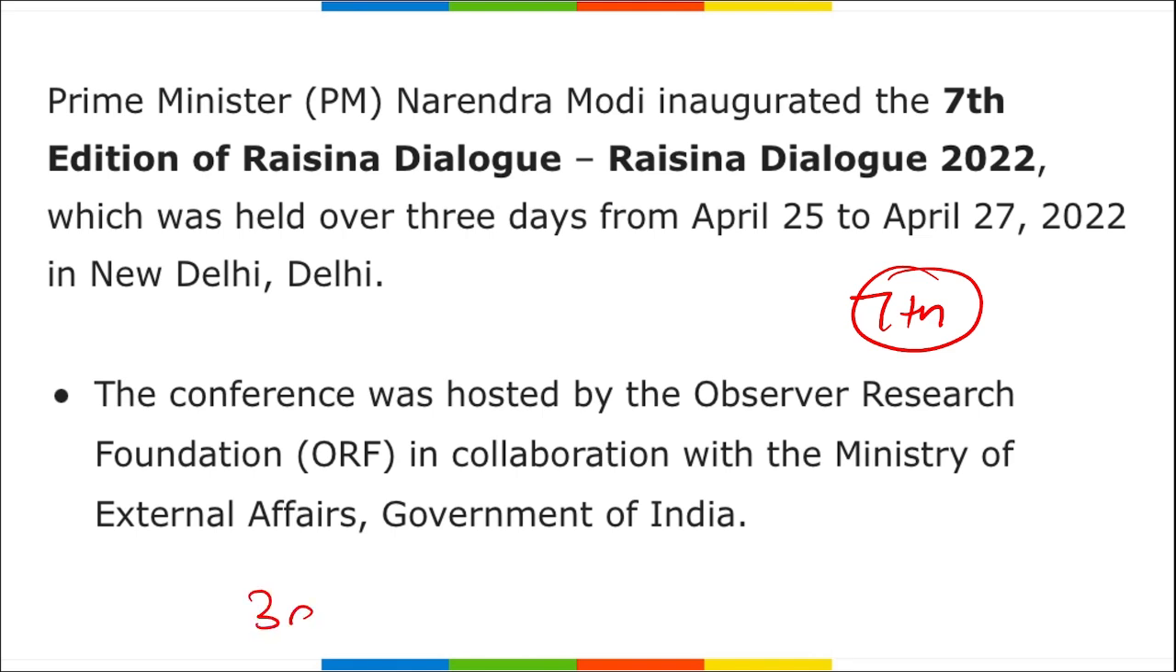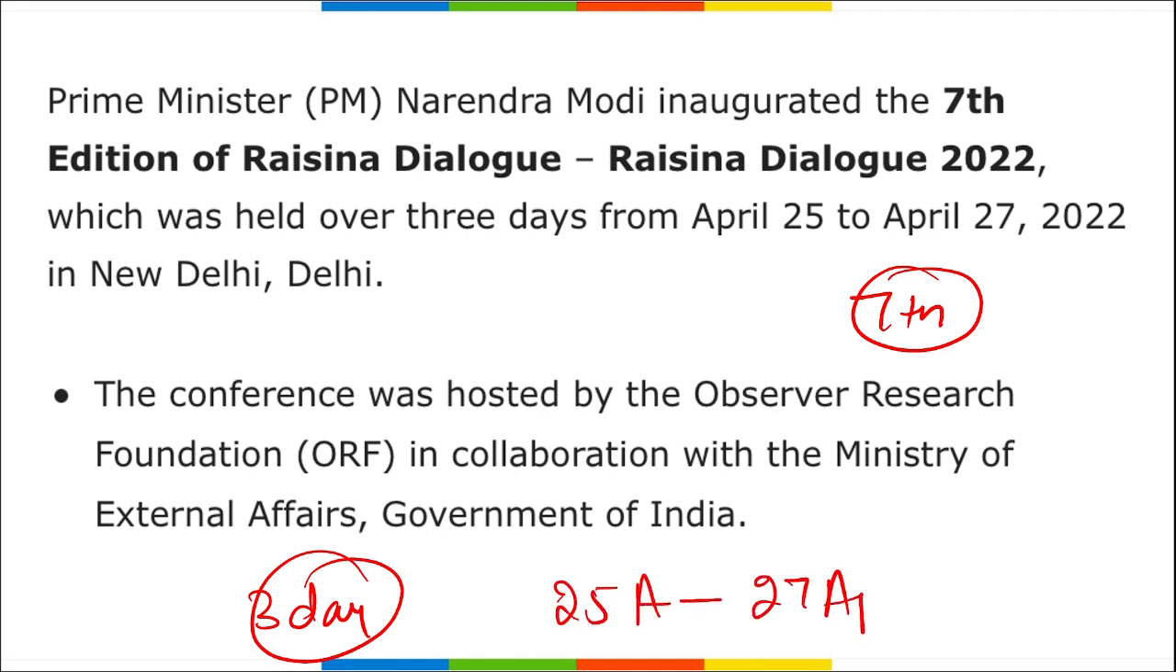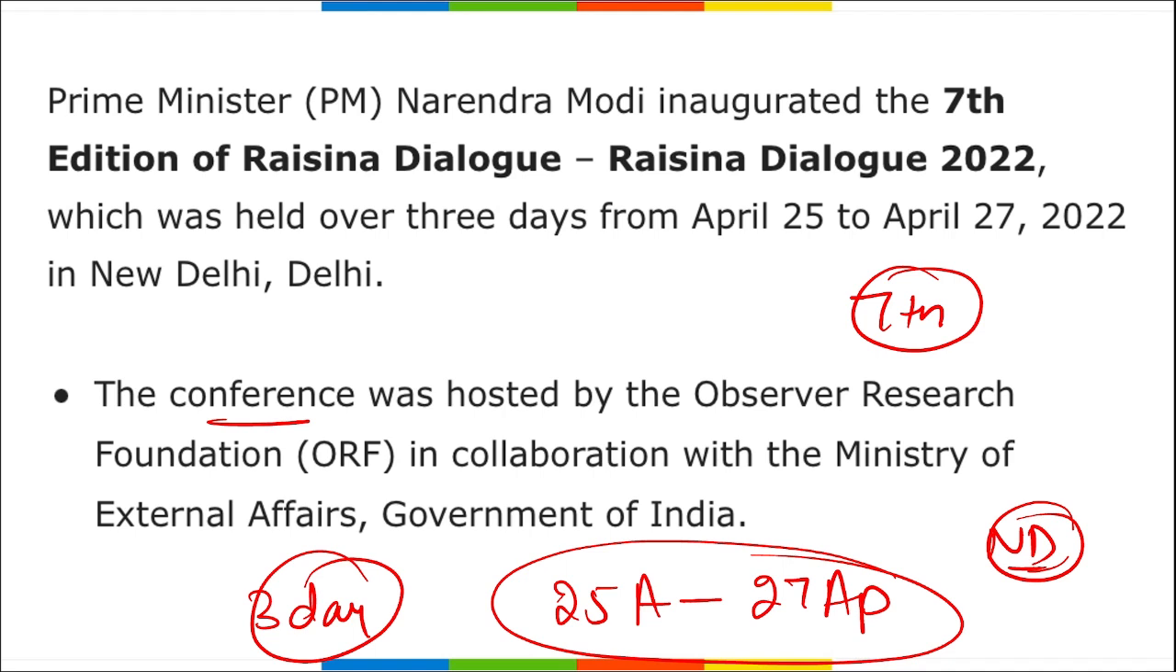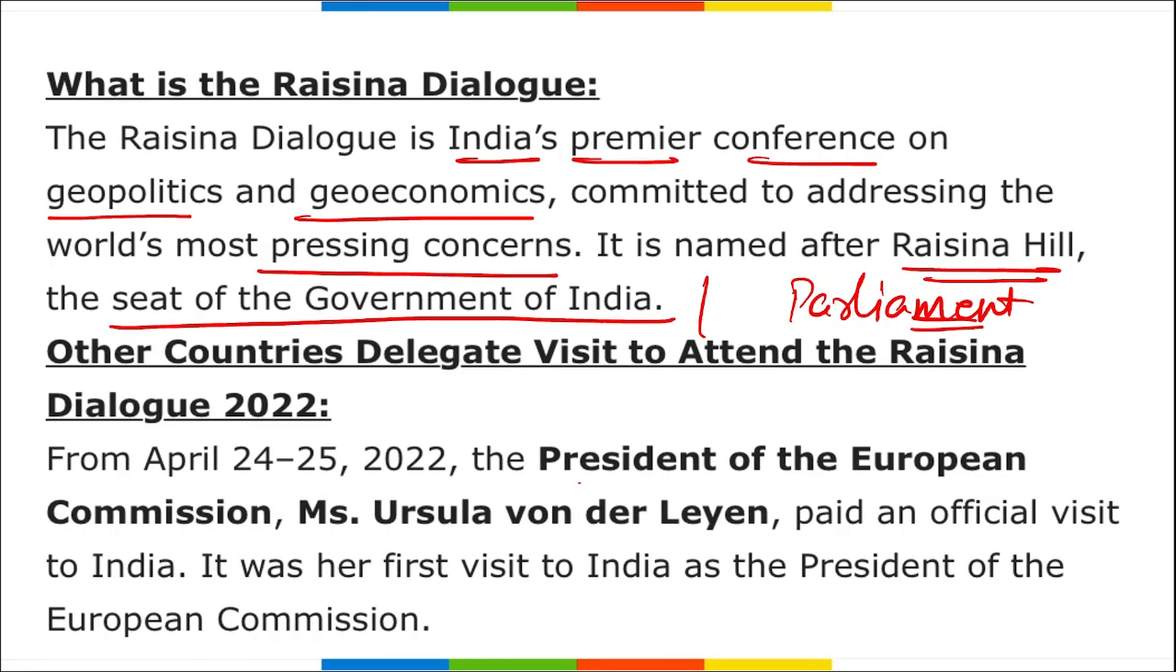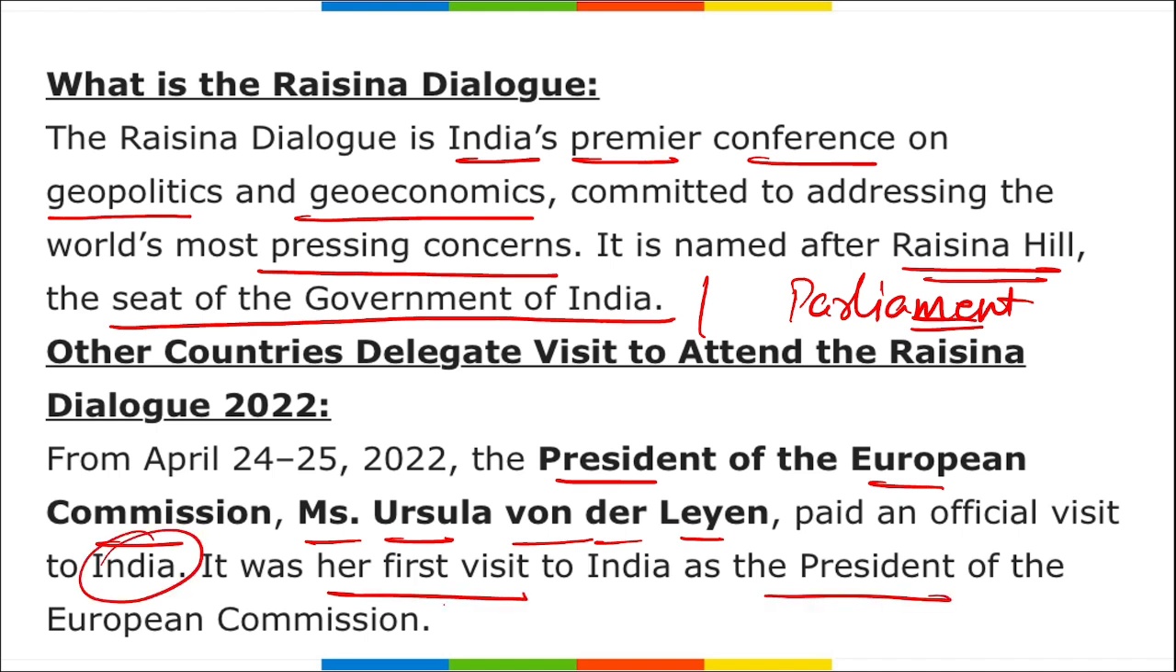It was a 3 day dialogue that was from 25th of April to 27th of April. Where was this conducted? Where is Raisina Hills? It is in New Delhi. This conference was hosted by the Observer Research Foundation in collaboration with the Ministry of External Affairs of Government of India. Alright, then remember, recently President of the European Commission Miss Ursula von der Leyen paid a visit to India. It was her first visit to India as the President of the European Commission.